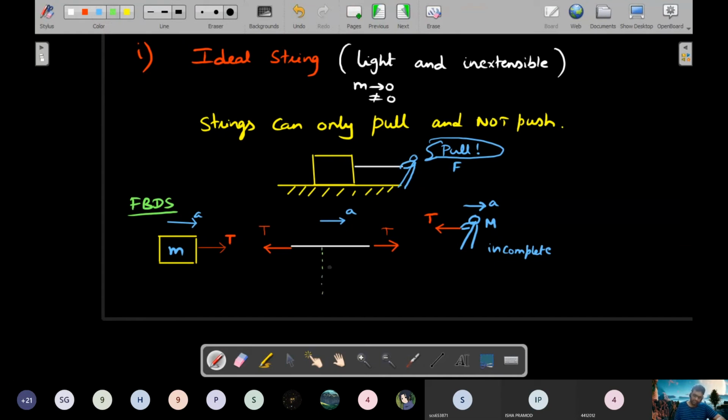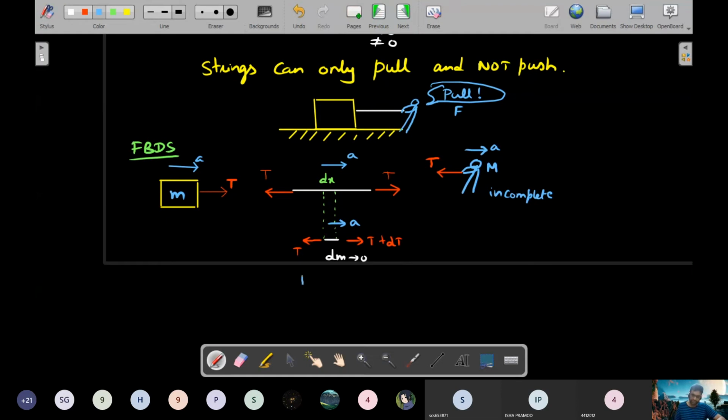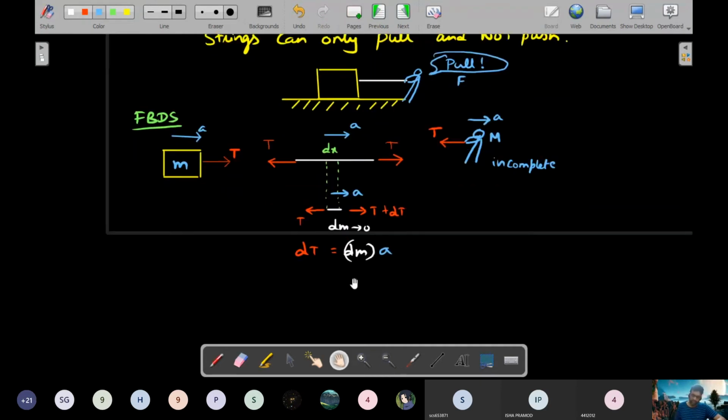you can draw a part of this FBD also. If I take a small dx element out of this, and on the dx element, if I write tension T here and T plus dT here, since the value of dm tends to 0, even with the acceleration available, we should be able to write rightward minus leftward force, which is dT, equal to dm times a. You would have written this, right? And for ideal strings, since the mass is 0, even with the acceleration not equal to 0, we should have dT equal to 0.